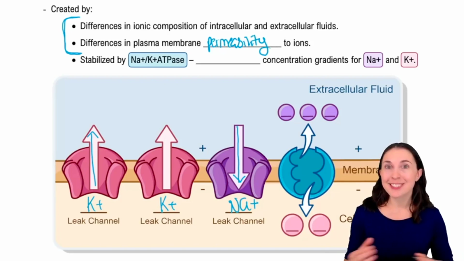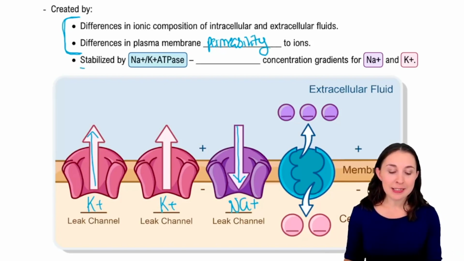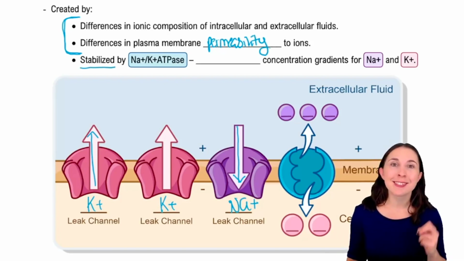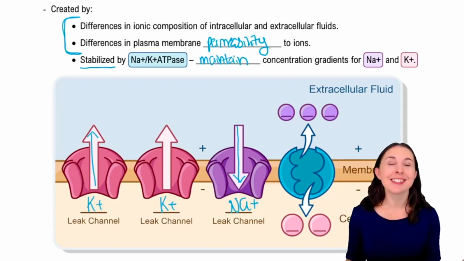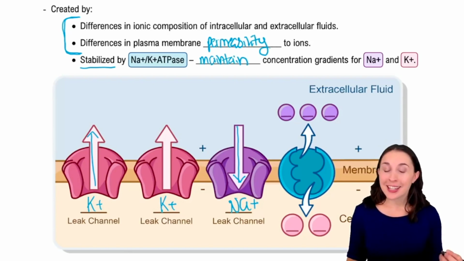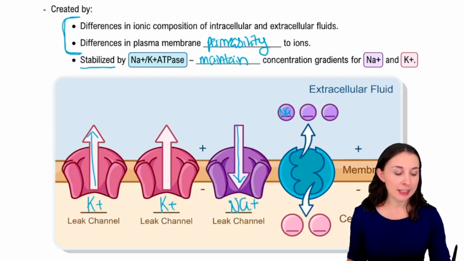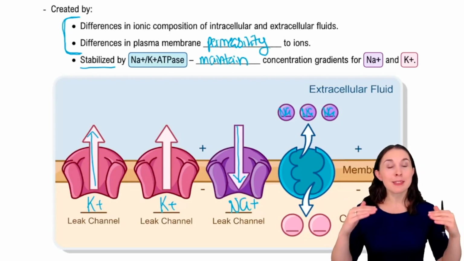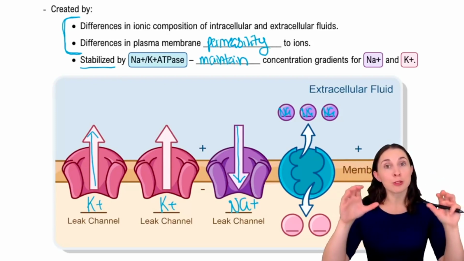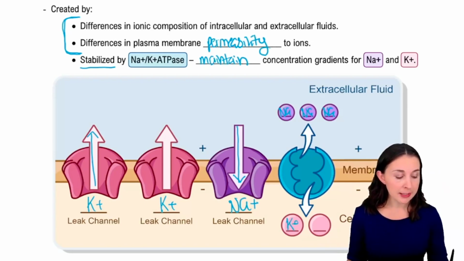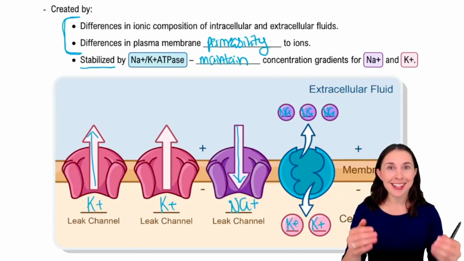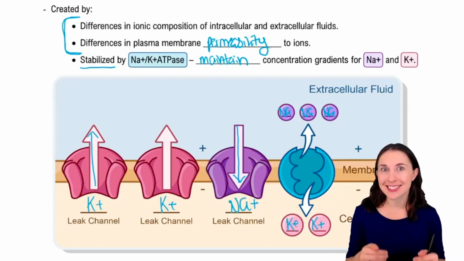It has been created, and now that we have it, it's going to be stabilized by our trusty sodium-potassium pump, which is going to maintain those concentration gradients for sodium and potassium. It does that, remember, by constantly ejecting 3 sodium ions, which helps maintain the concentration where we have more sodium outside the cell. And it's pulling back 2 potassium ions to help maintain that concentration of potassium inside the cell.